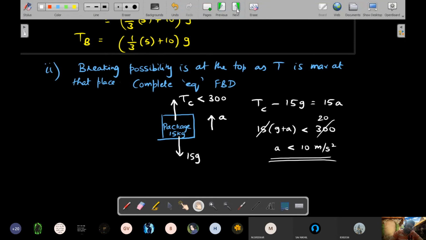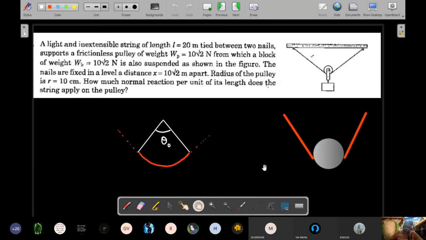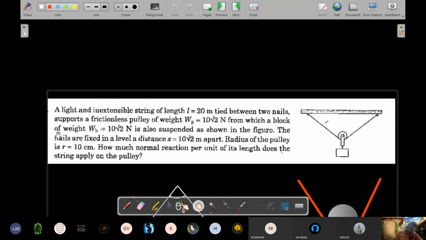Okay, let's move to the next one. This one you take as homework. I'm going to go to the next page. When you are given the recording of the lecture, you can pause this video at this place, note the question down and try it out.